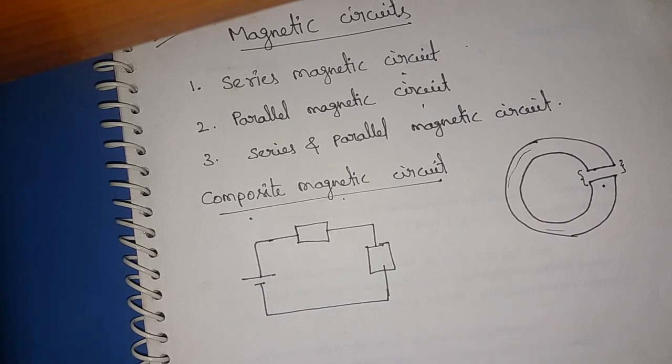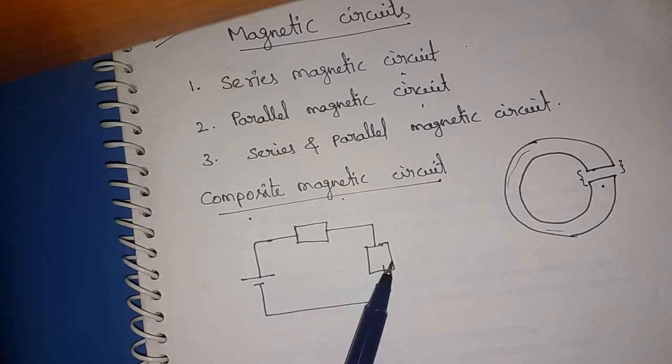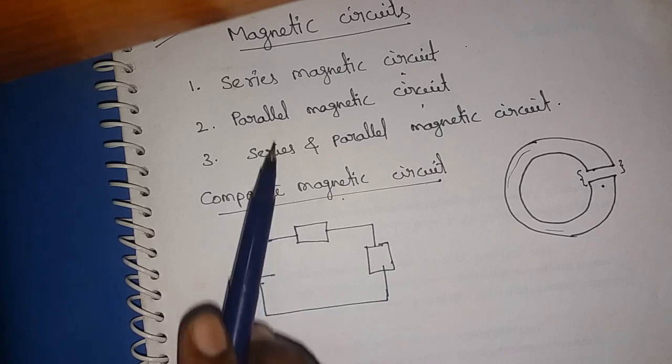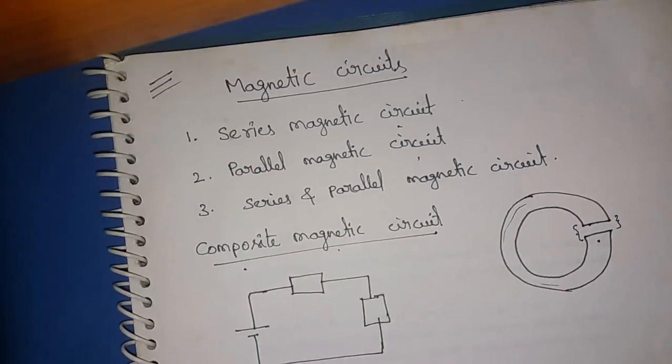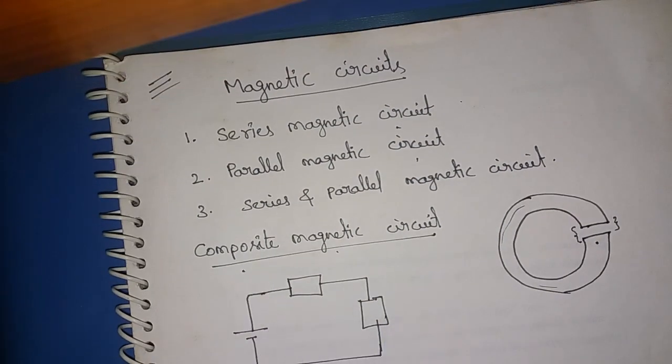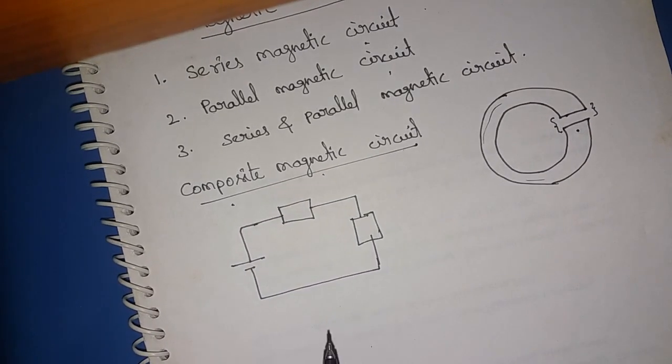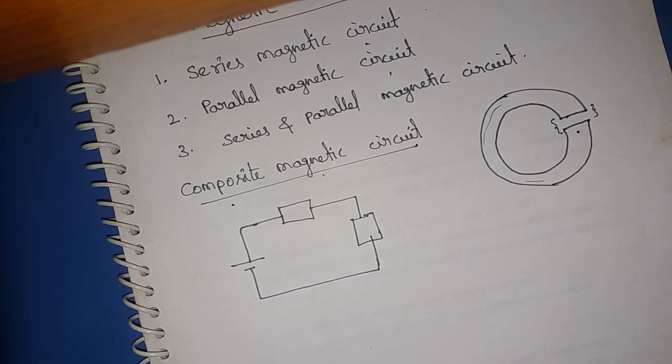Now you can observe this. This is one series circuit. So when different elements are connected like this, it is considered a series magnetic circuit. In such a series magnetic circuit, the flux is the same, but the MMF is different.